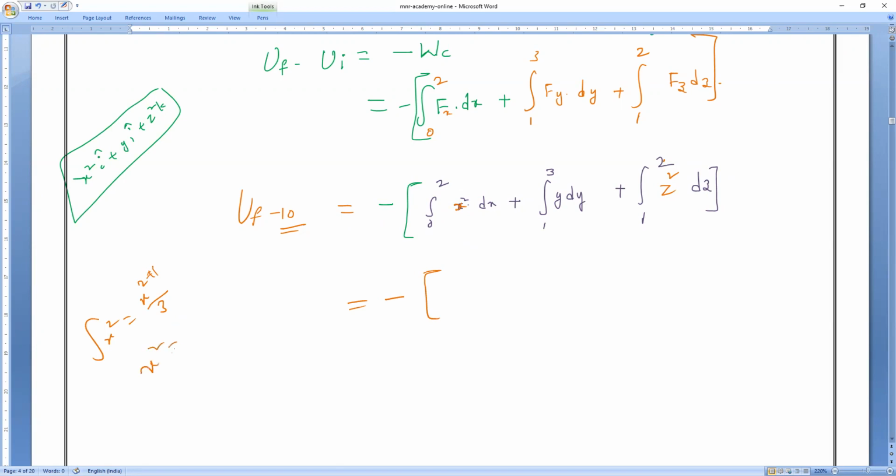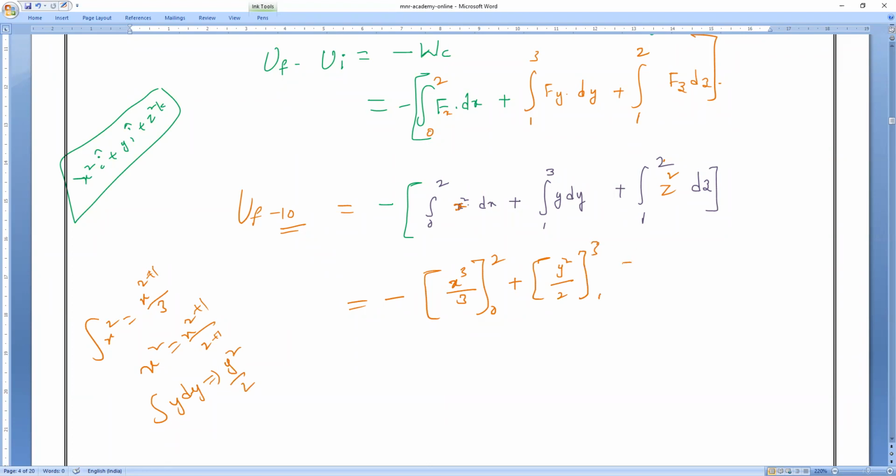So x square means what? X square 2 plus 1 by 2 plus 1. How much is it? X cube divided by 3, limits 0 to 2. Plus, here, integration of y dy. What is the formula? Integration of y square by 2. So y square by 2, limits is 1 to 3.